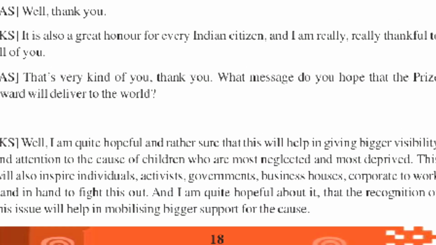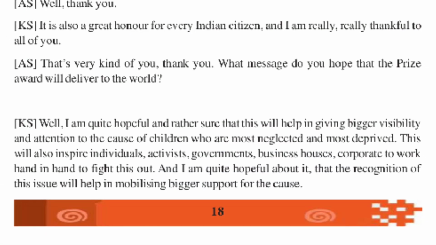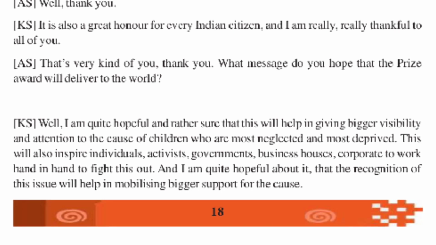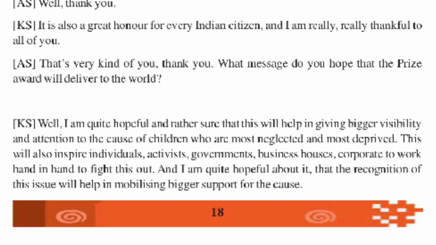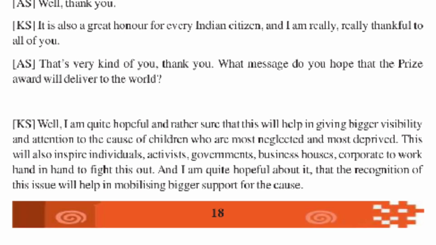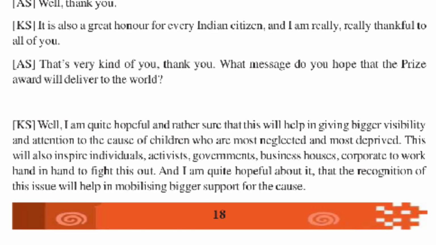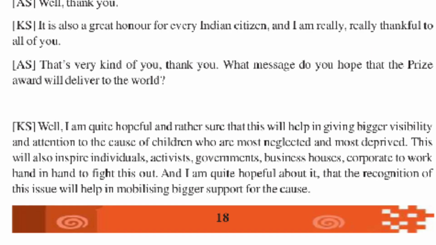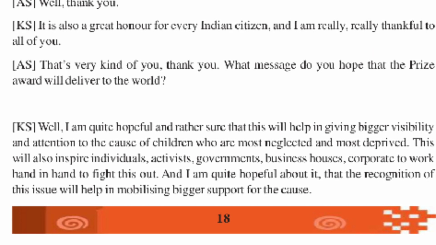Kailash Satyarthi says, well, I am quite hopeful and rather sure that this will help in giving bigger visibility and attention to the cause of children who are most neglected and most deprived. This will also inspire individual activists, governments, business houses and corporates to work hand in hand to fight this out. I am quite hopeful about it, and this recognition of the issue will help in mobilizing bigger support for the cause. Let me explain what he says.